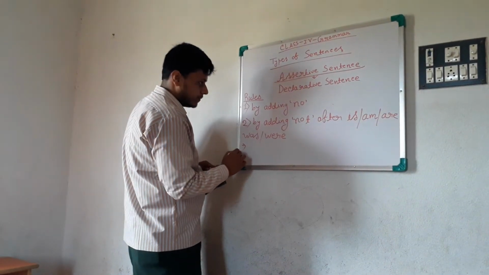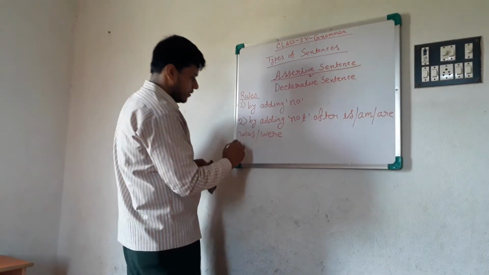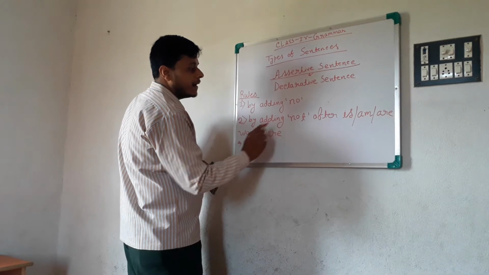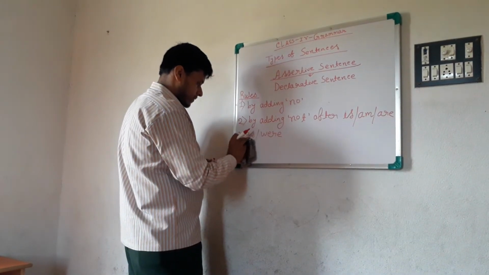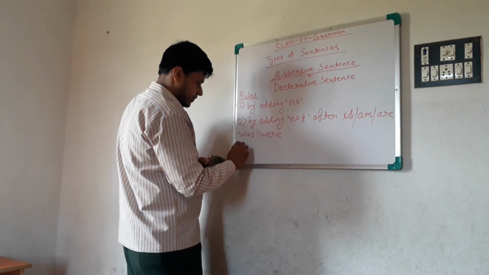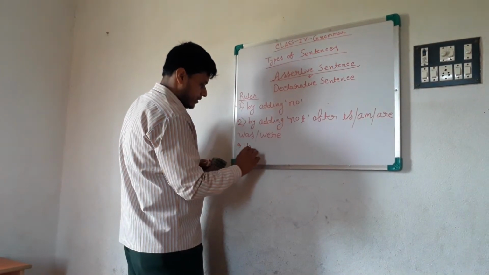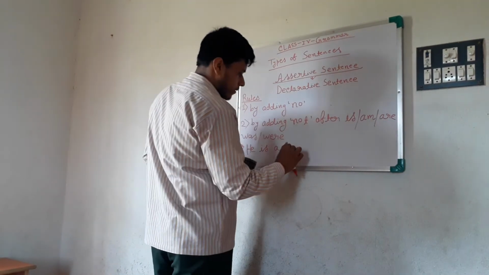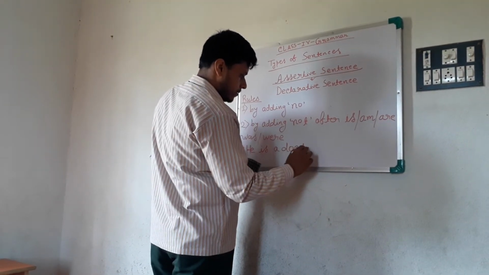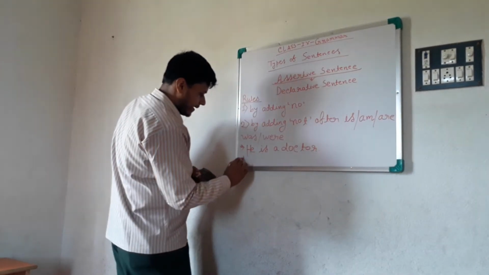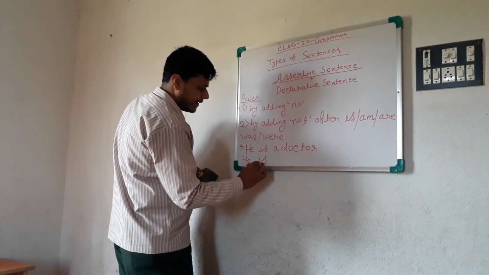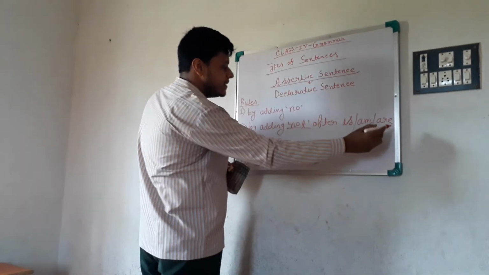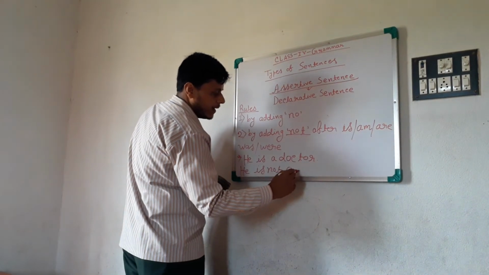So example, he is a doctor. Tell me negative. He is not. Because the rule is by adding not after is, am, or was, are. He is not a doctor.